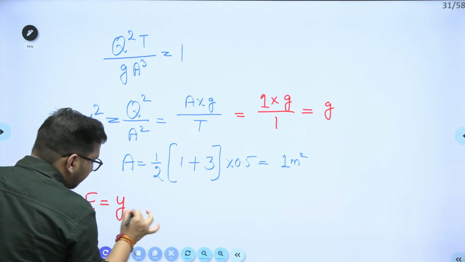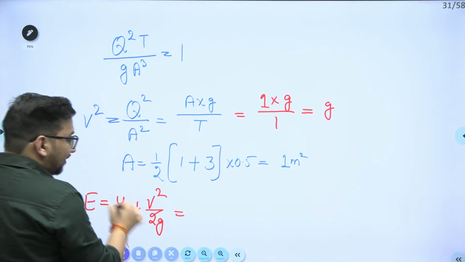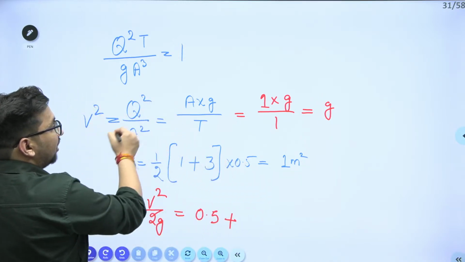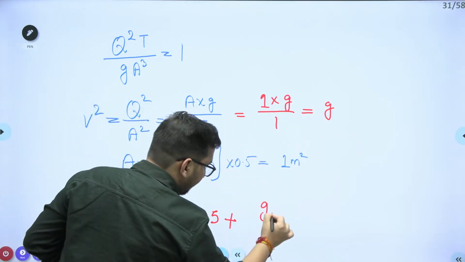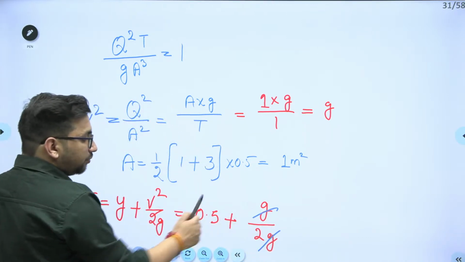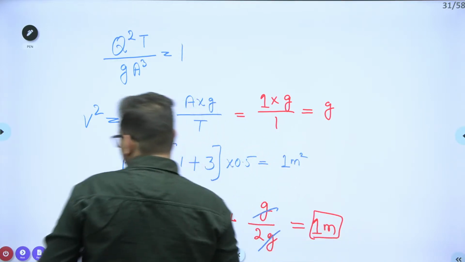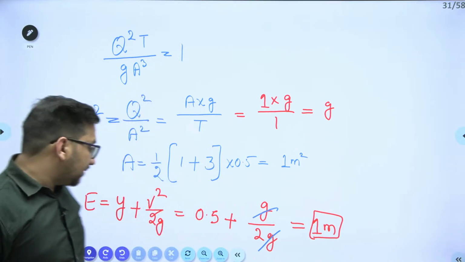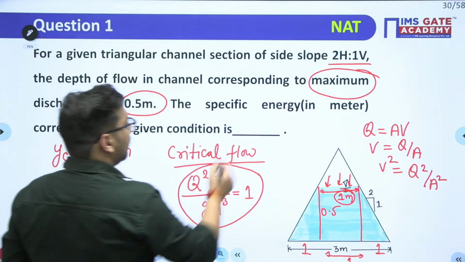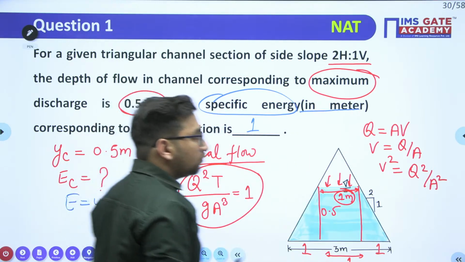E is equal to y plus V square upon 2g. The y value is given to me as 0.5, plus the velocity square value we have calculated, which is equal to g, upon 2g. This g gets canceled out. It will be 1 by 2, that is 0.5. So 0.5 plus 0.5 will be 1 meter. So the energy in this condition is going to be 1 meter. We need to find the specific energy in terms of meter only, so it will be equal to 1 meter.